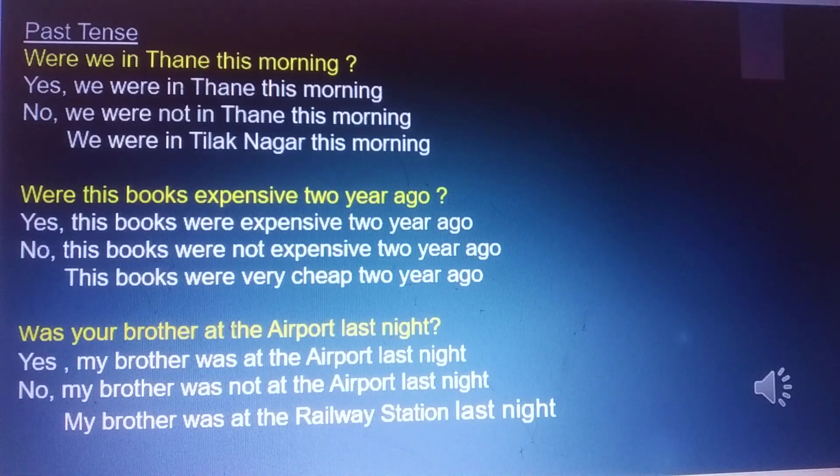Were these books expensive 2 years ago? Yes, these books were expensive 2 years ago. No, these books were not expensive 2 years ago. These books were very cheap 2 years ago.